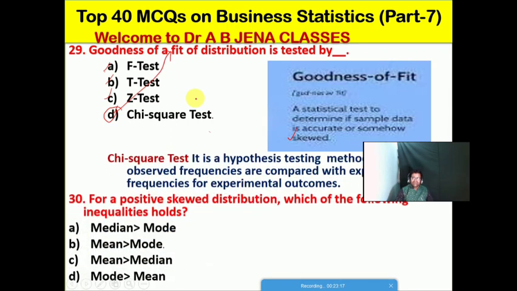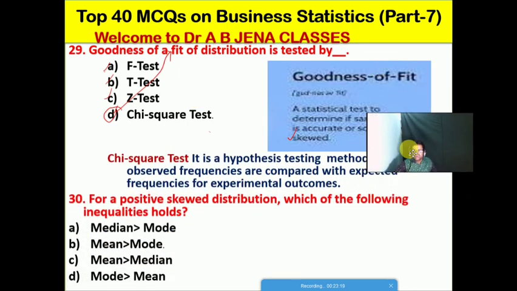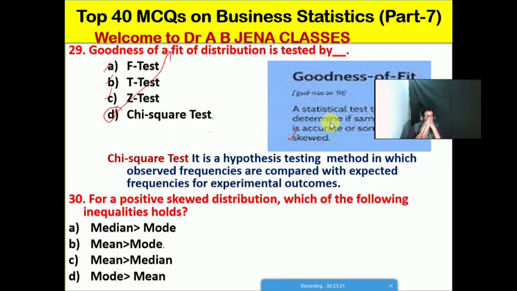Friends, we should know what is the meaning of chi-square test. What is the meaning of chi-square test? Chi-square test is a hypothesis testing method in which the observed frequencies are compared with the expected frequencies for the experimental outcome, or to test the hypothesis. That is the meaning of chi-square test.